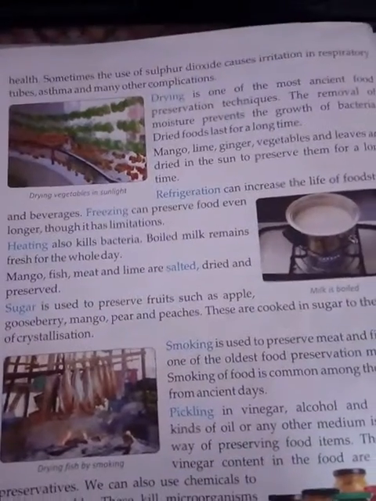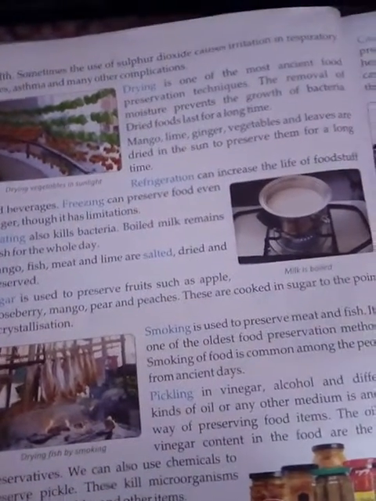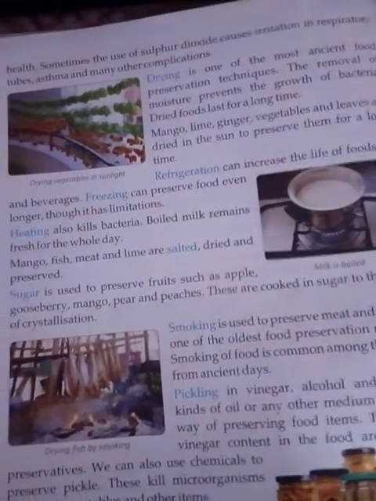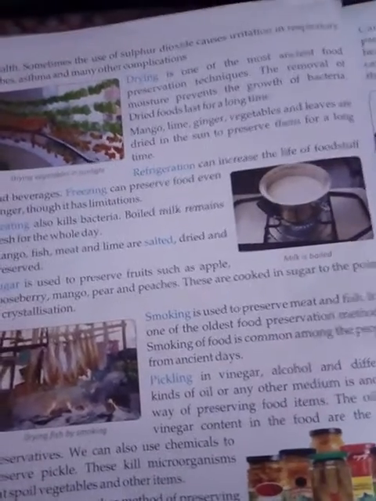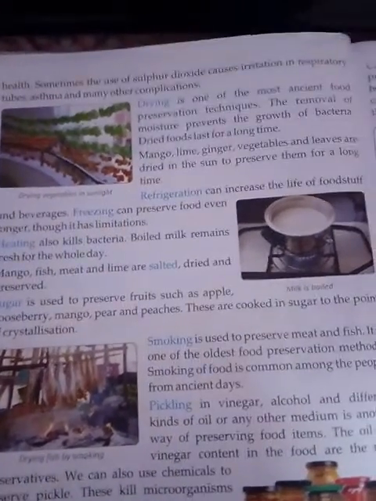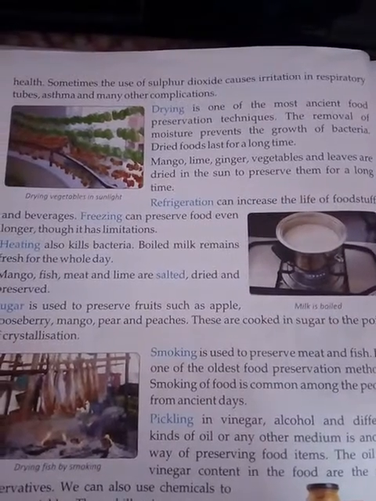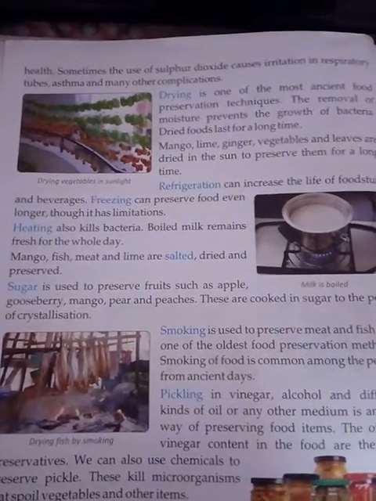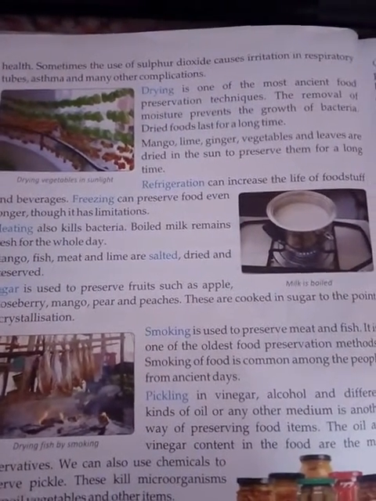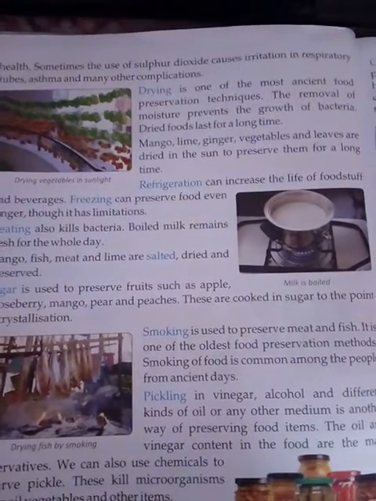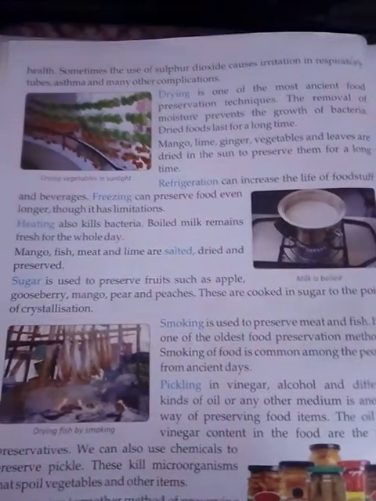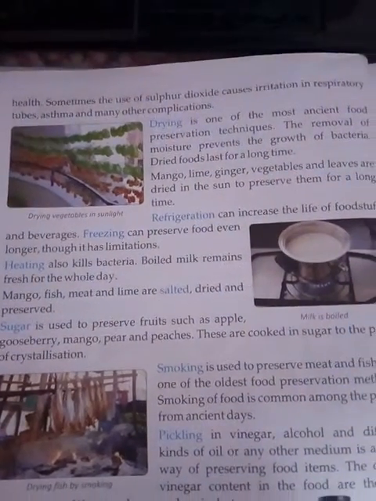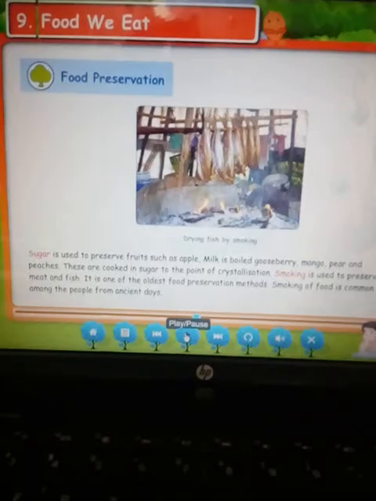Second is salting. Mango, fish, meat. If we mix these food items with salt and keep them in the sun to become dry, when they become dry, it is easy to preserve them. Sugar is another natural preservative, and this is used to preserve fruits such as apple, gooseberry, mangoes, pear, peaches. And whenever we are cooking all these fruits in sugar to the point of crystallization, these fruits can be preserved for long.